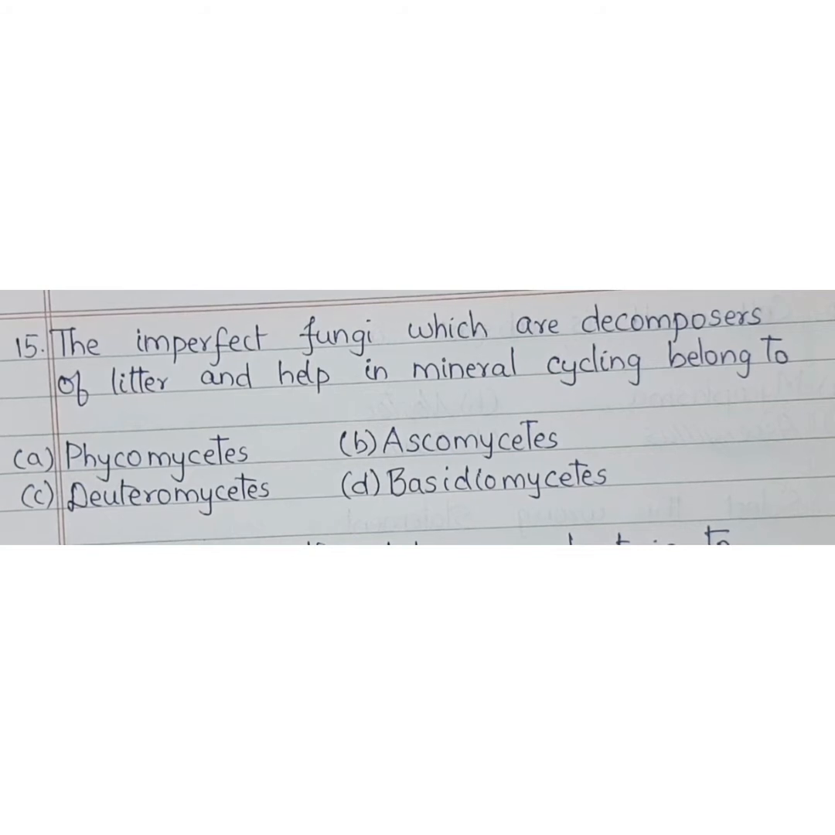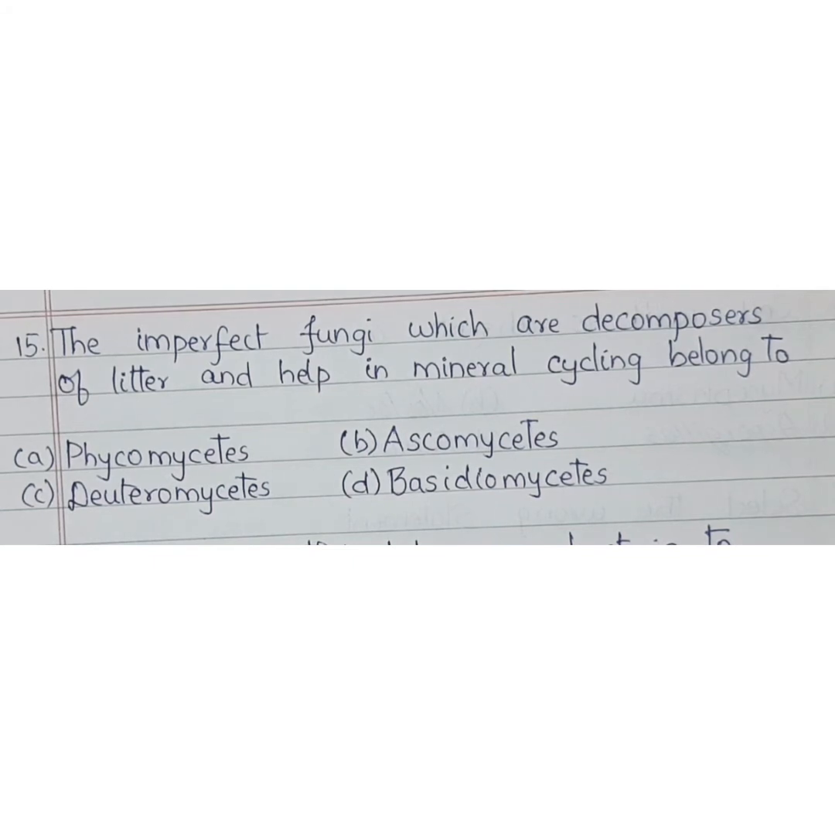The imperfect fungi which are decomposers of litter and help in mineral cycling belong to. Actually, Deuteromycetes are called as imperfect fungi, and some of them are saprophytes or parasites, while most of them are decomposers of litter and they help in mineral cycling. Examples such as Alternaria and Trichoderma belong to Deuteromycetes, hence the correct option is option C.